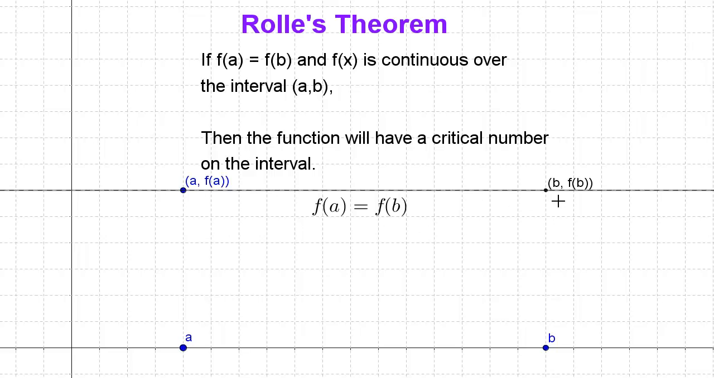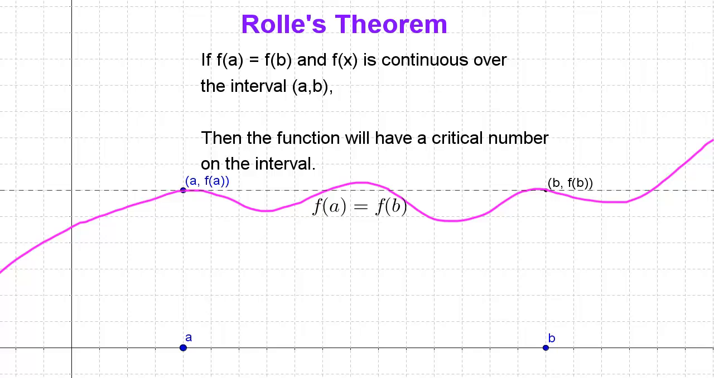If it starts and ends in the same place on the interval, another way of saying that is f(a) equals f(b), and the function is continuous, it doesn't have any breaks, such as this pink function here over the interval, then the function has to have a critical number over the interval. It's going to have at least one place where the derivative equals 0, a critical number, a minimum or a maximum. It could be a local minimum or maximum, as is the case with this function, but indeed it's got to have that critical number somewhere at least once.